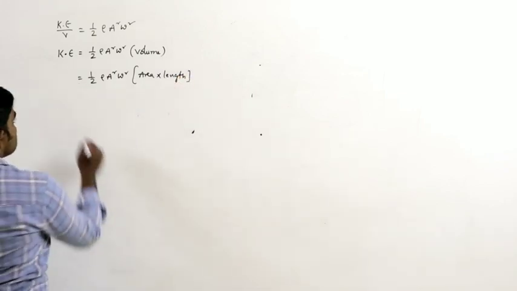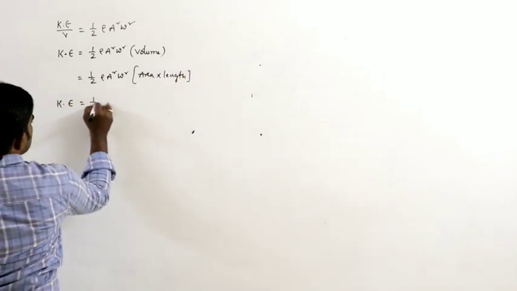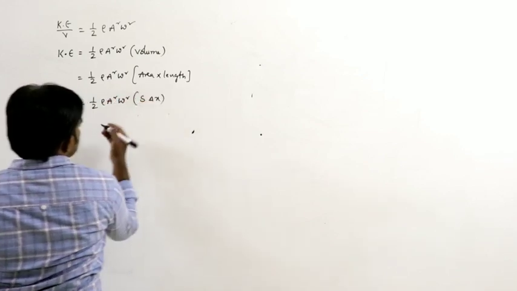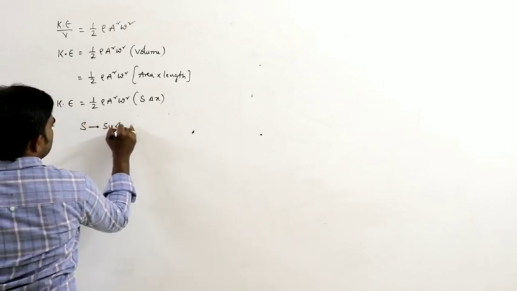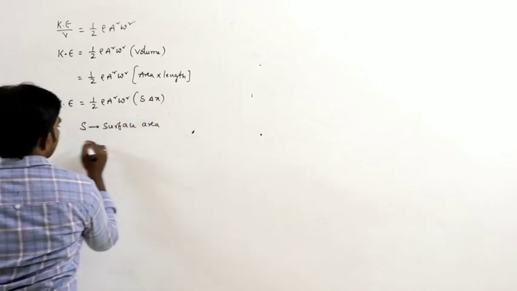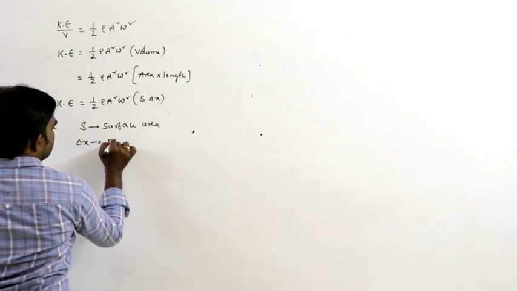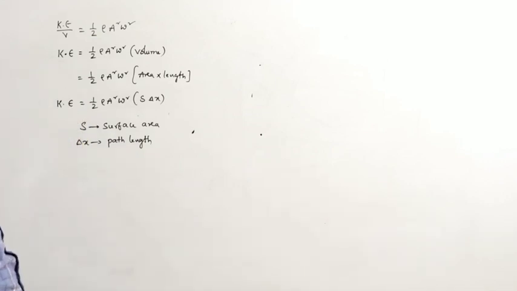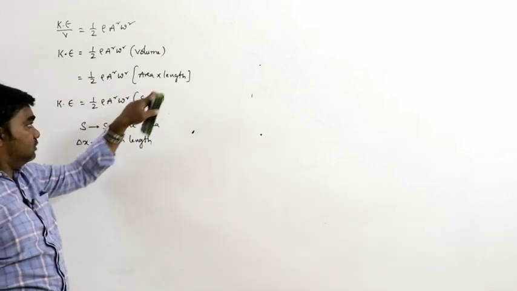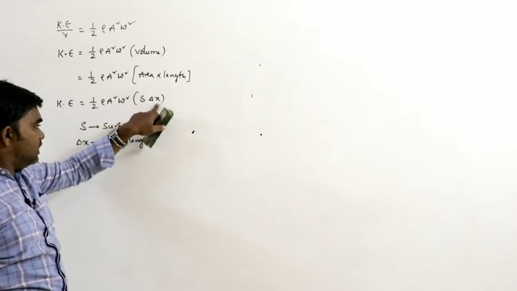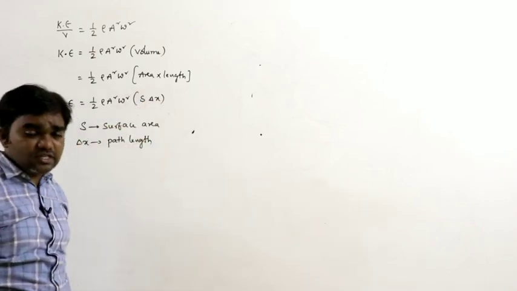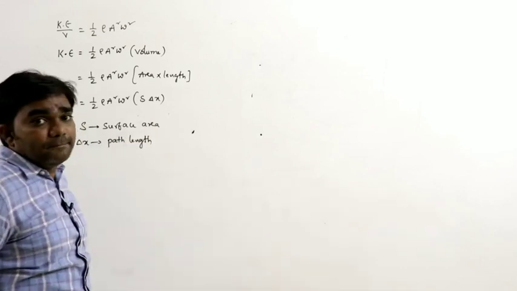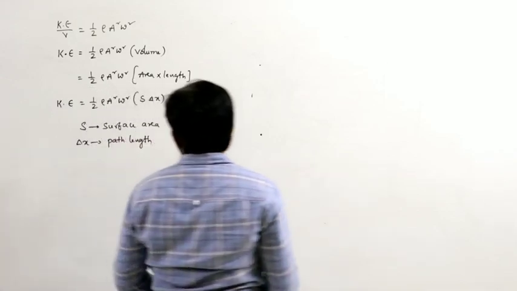Therefore, kinetic energy can be written as half rho a square omega square S delta x, where S is called the surface area and delta x is called the path length.